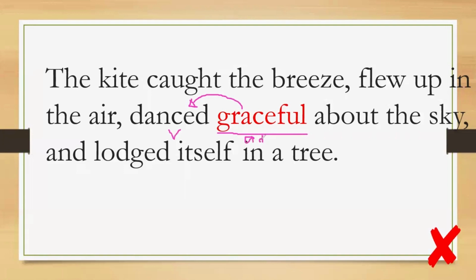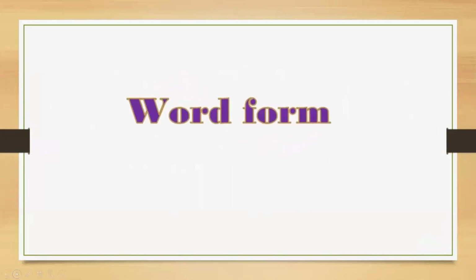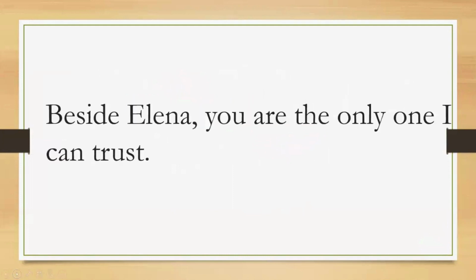But sad to say, we have used an adjective instead of an adverb. So this should be gracefully. Gracefully is an adverb modifying the verb danced, and that's why this is now correct. And this type of error is what we call word form. Now, how about this one?